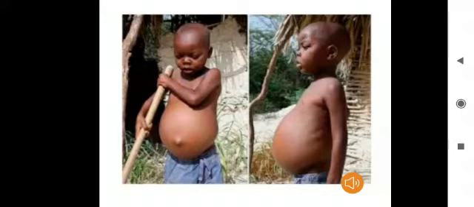So, as you see in this picture, this is one of the examples of malnutrition, showing the skinny body and the bloated belly of the child.